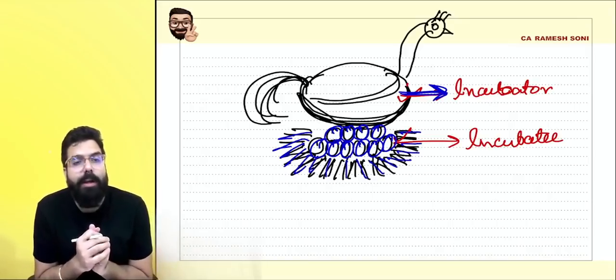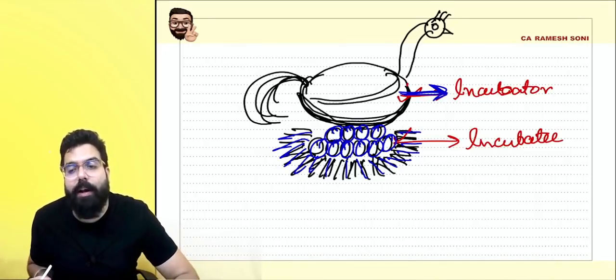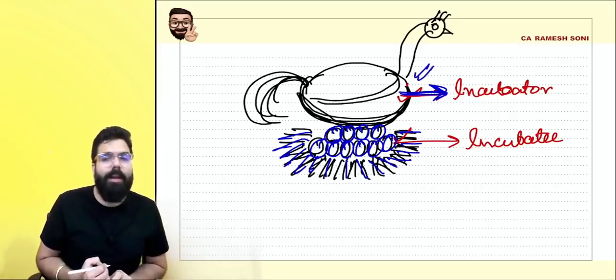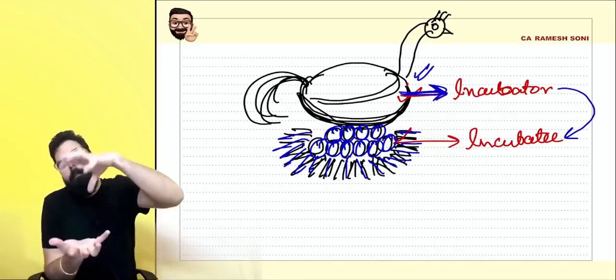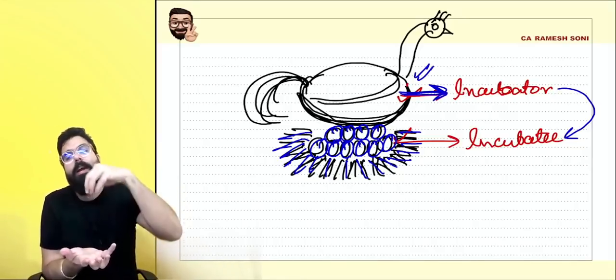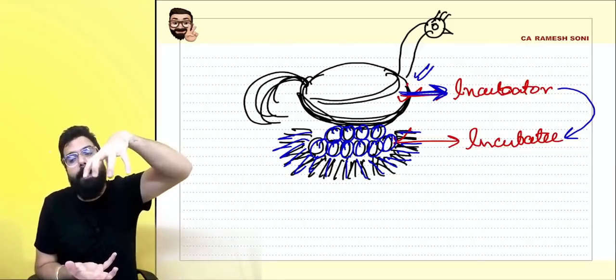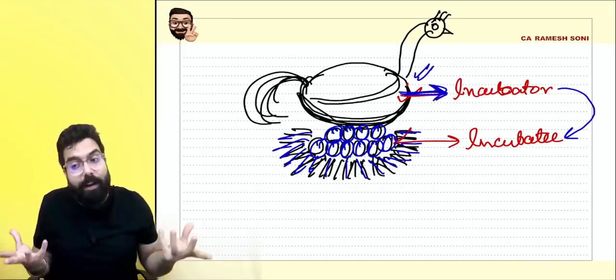Sir, we don't have any idea about market research. Sir, we don't have any R&D related knowledge. Whatever knowledge you want, you can ask for help from the incubator. So basically the incubators help the incubatee by providing the warmth so that the startups can grow.